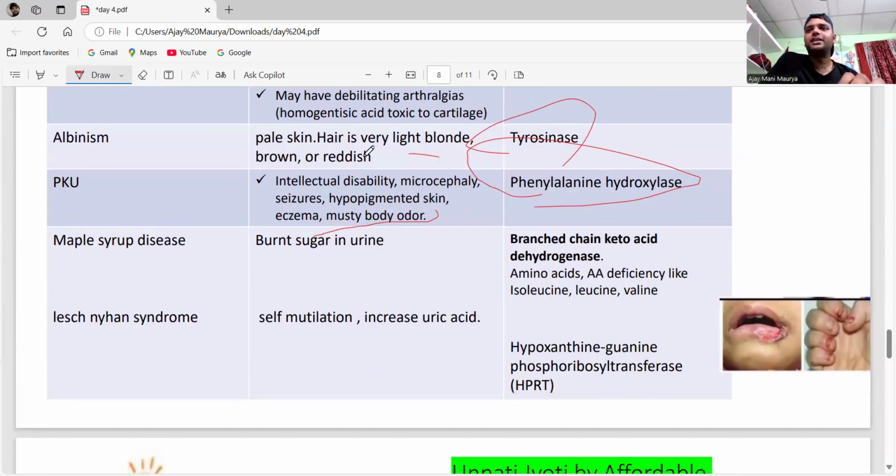Maple syrup urine disease: this is the branched-chain keto acid dehydrogenase deficiency. Syrup is sugar, so remember the burnt sugar smell in urine. What I mean is, I love V. I love V means what? I for isoleucine, L for leucine, V for valine.